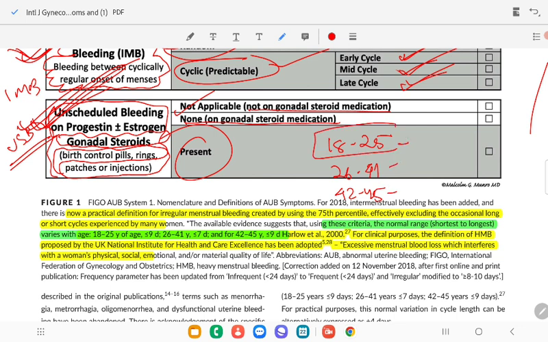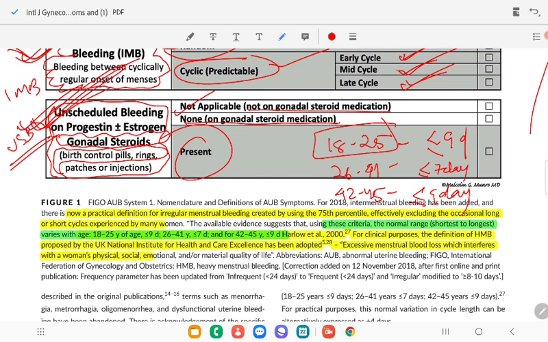If it is 18 to 25, the variation is less than or equal to 9 days; 26 to 41 years, 7 days; 42 to 45 years, 9 days. Remember: 9, 7, 9. Very easy. The only thing is the 3 age group categorizations: first 18 to 25 years, 26 to 41 years, 42 to 45 years. 18 to 25 years is less than or equal to 9 days, 26 to 41 years less than or equal to 7 days, 42 to 45 years less than or equal to 9 days.